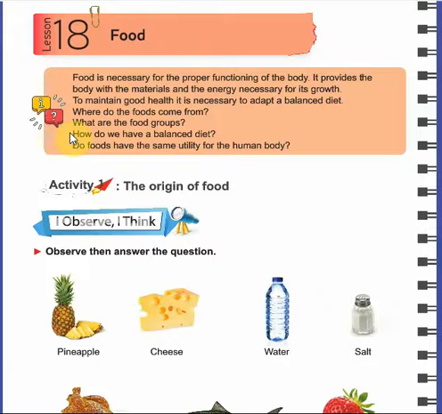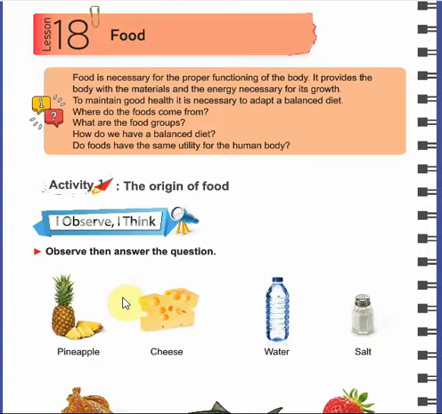The third objective is how to have a balanced amount, and finally, do foods have the same utility for the human body? We are going to recognize if foods have the same utility. Utility, يعني الفائدة، يعني كل الفود عندهم نفس الفائدة لجسمنا. We are going to recognize this at the end of the lesson.